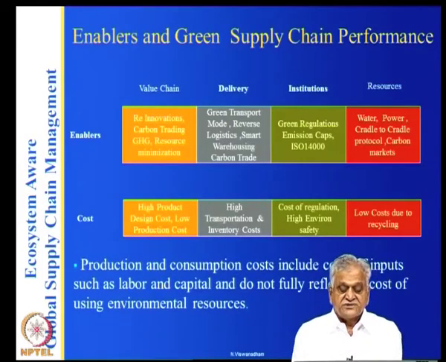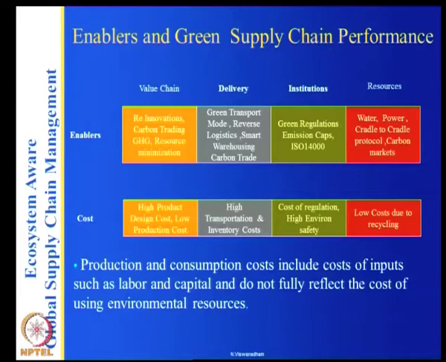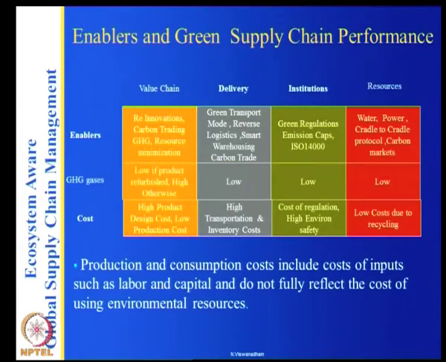So production and consumption costs include costs of inputs such as labor and capital, and do not fully reflect the cost of using environmental resources. Now what about GHG gases? In the green supply chain, in the earlier supply chains, we were using lead time and all that. Now the parameters that you need to measure for green supply chain performance include GHG gases.